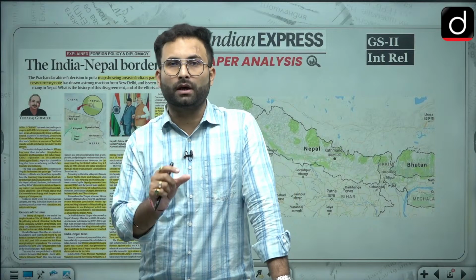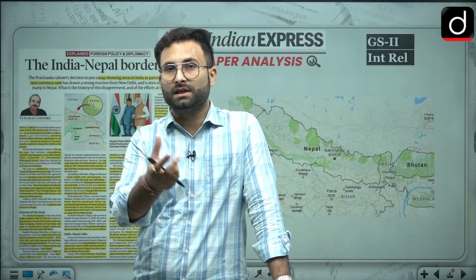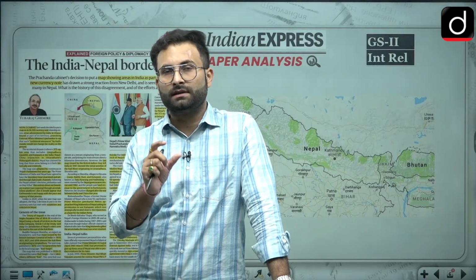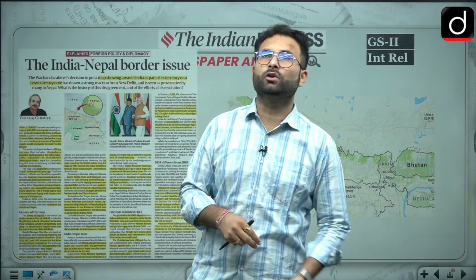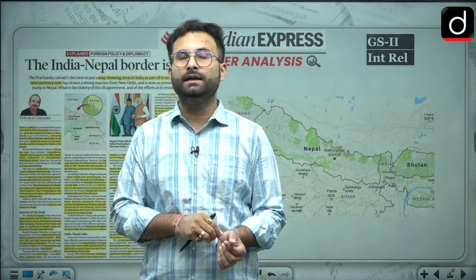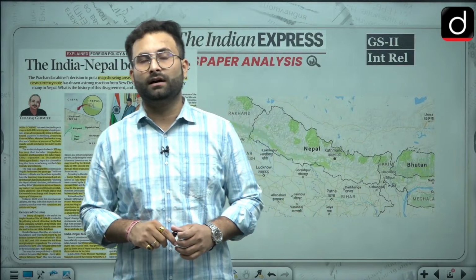In 2015 there was a blockade, related to the Madhesi issue happening over there, because of which Nepal looked towards China. When the government changed in 2018, Mr. Oli became the prime minister of Nepal, and he has an inclination towards China. They signed various infrastructure projects so that they don't have to depend on India.